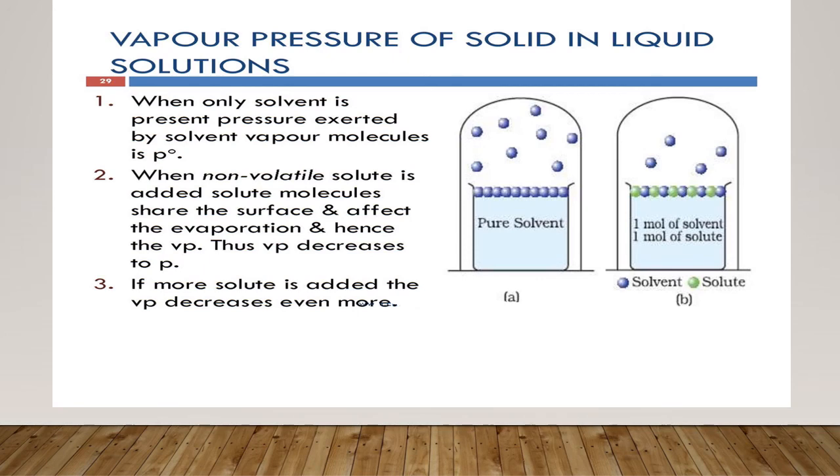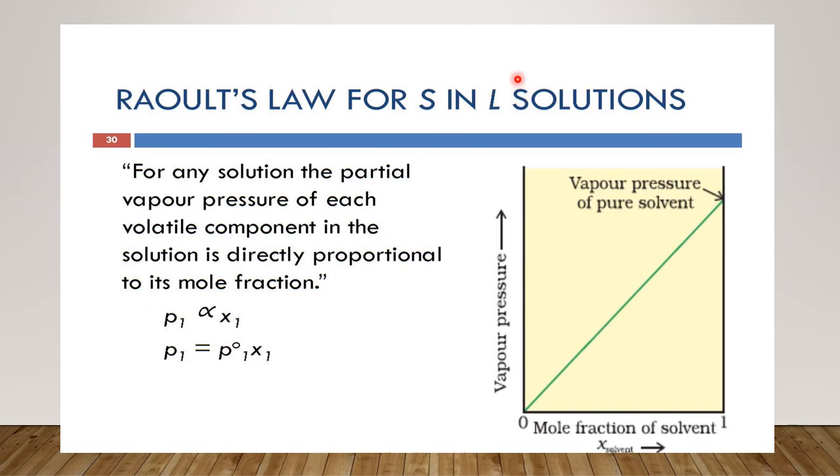Now, in case of solid in liquid, since the vapor pressure of the volatile component is only important for us, in this case Raoult's law will be only applicable to the solvent, that is P1 is proportional to chi1.